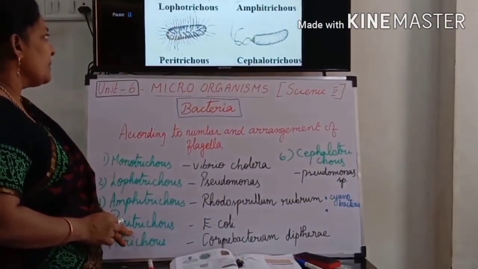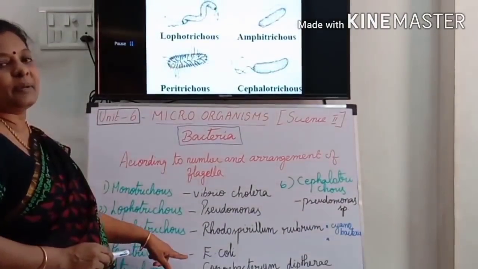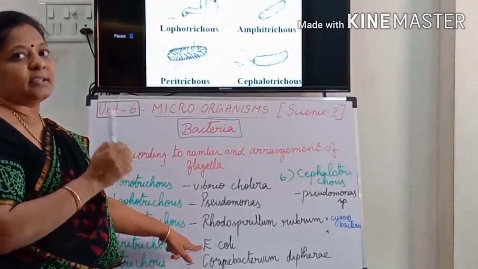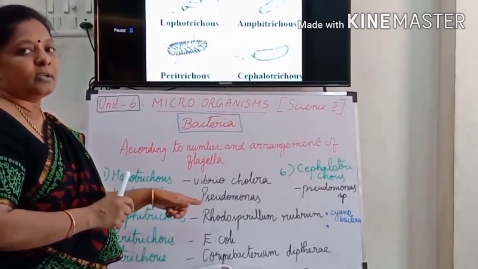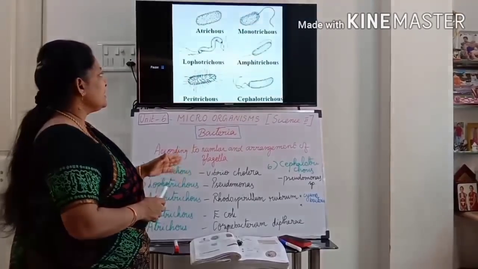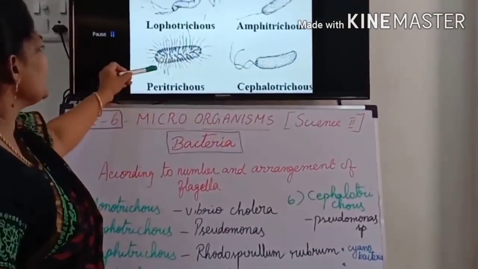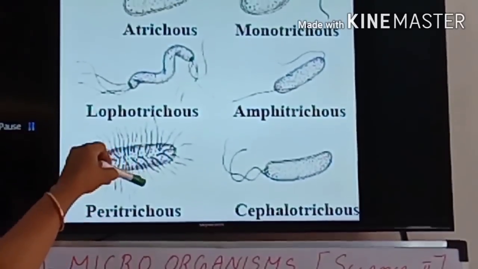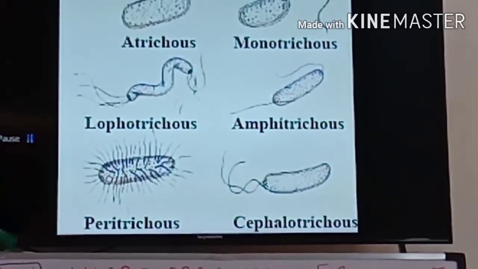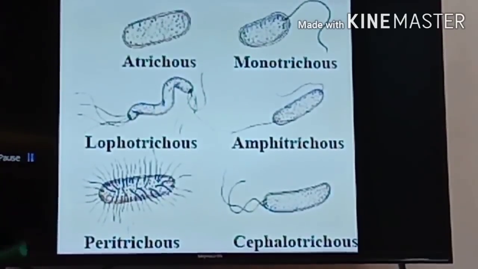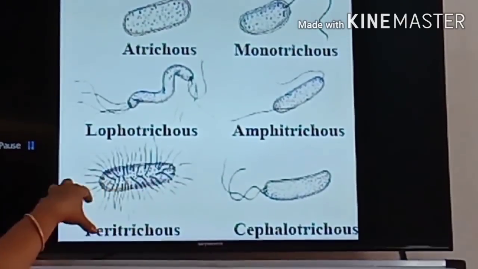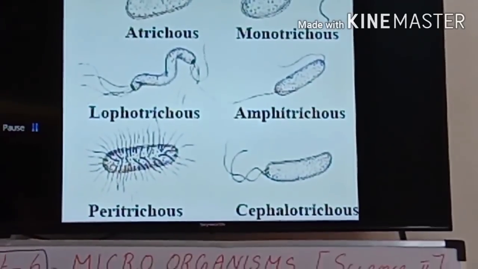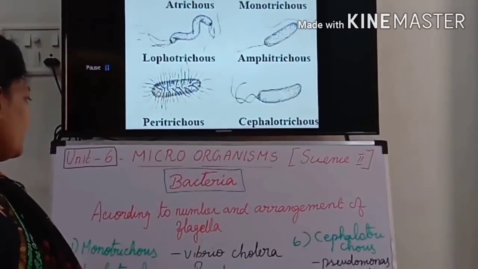Then the fourth one is Peritrichous. The best example is Escherichia coli. In the previous class we studied the internal structure of E. coli. See here, Peritrichous. Peri means all the sides. Throughout the cell wall, wherever the place, it will arise. The flagellum is equally distributed throughout the bacterium. That is peri. Peri means all surrounding the bacterium.